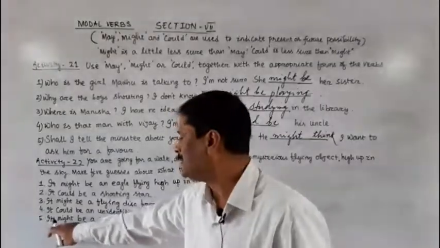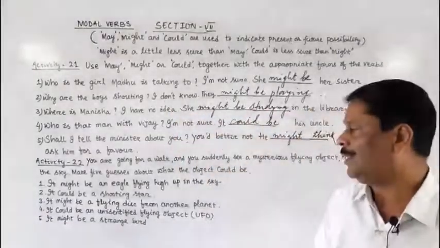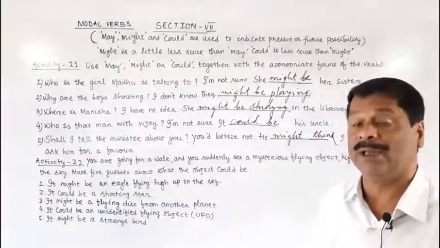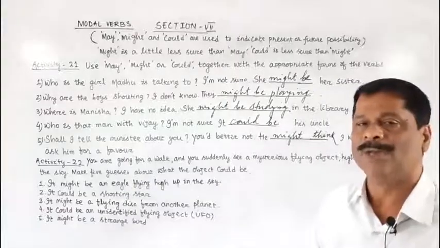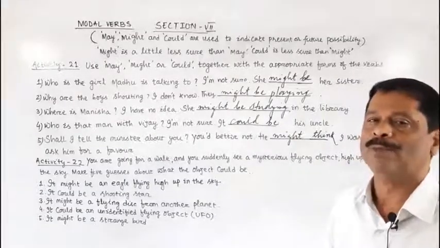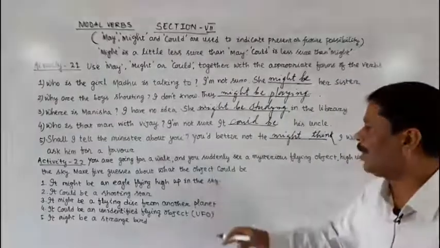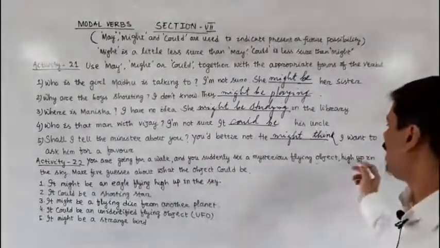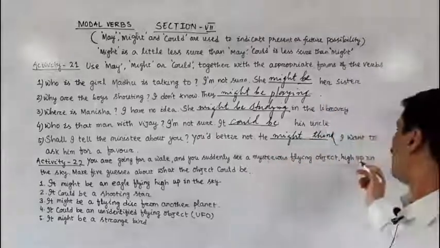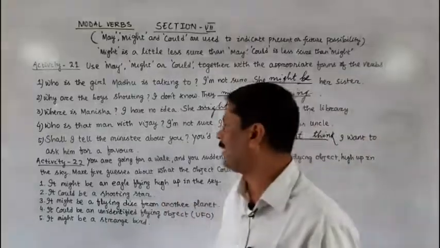Then the fifth sentence, it might be a strange bird, or it could be a strange bird, or it may be a strange bird. Similarly, you have to write 5 more sentences about that mysterious flying object flying high up in the sky.